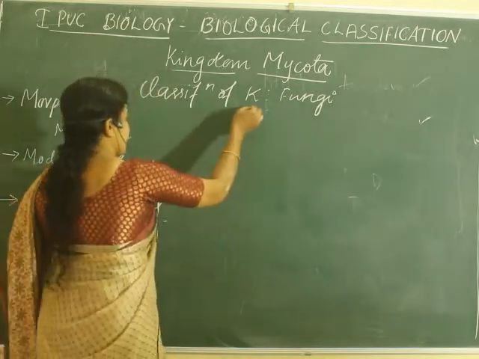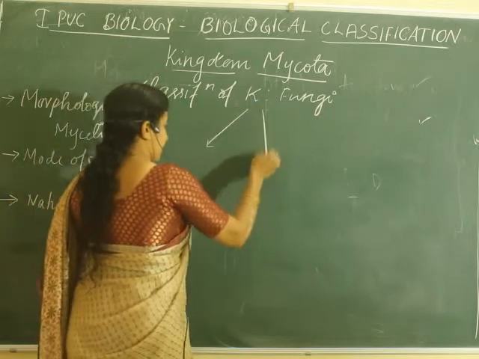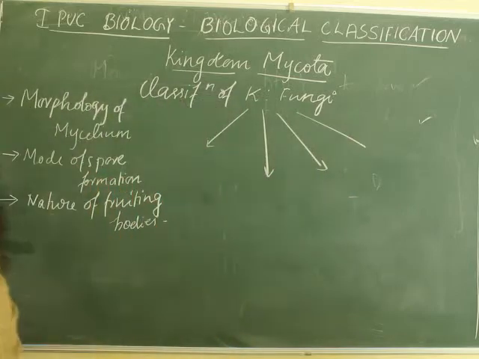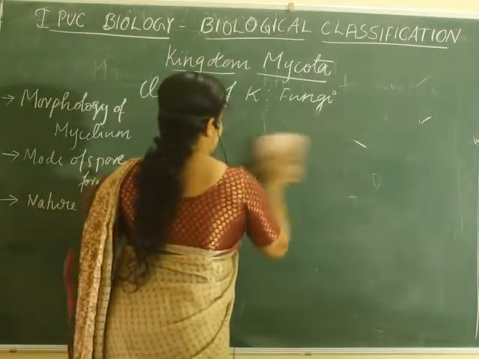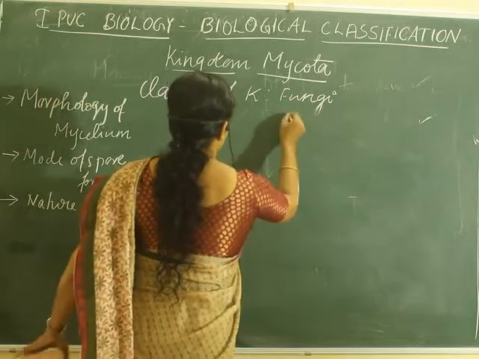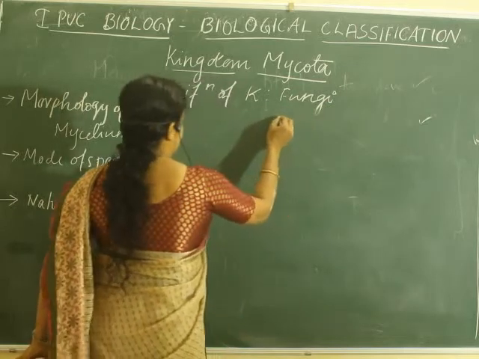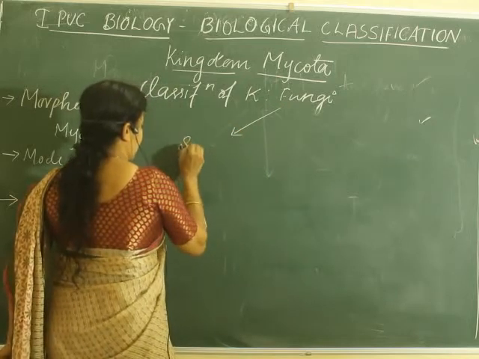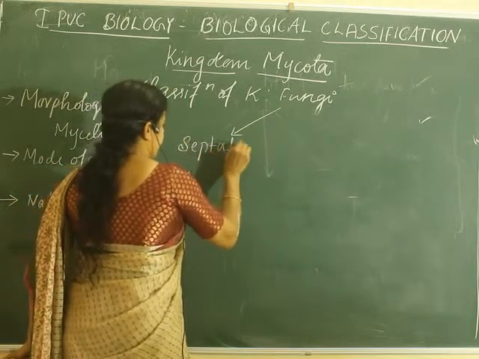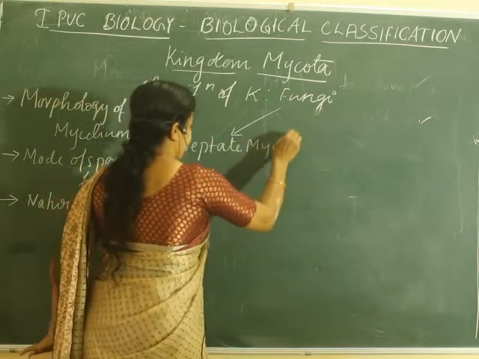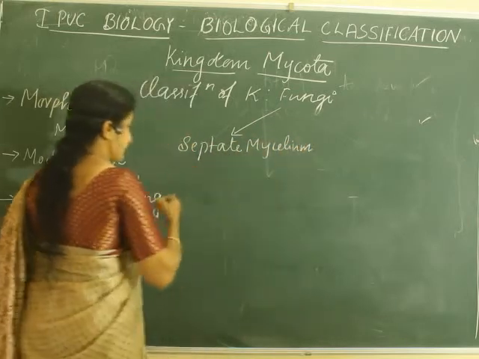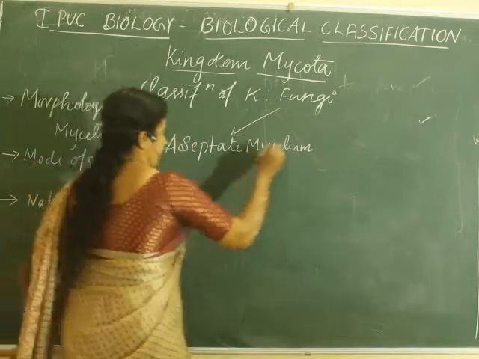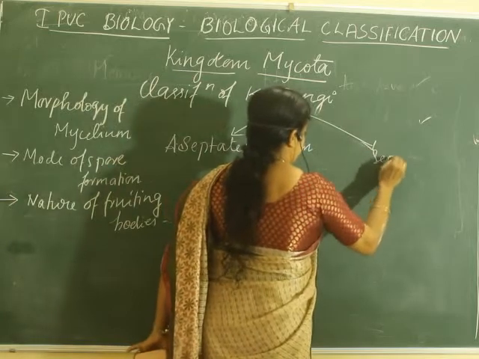Now, the classes of kingdom fungi. Which are the four classes? Sorry, not three, it is four. Before that, we'll make this classification easy by understanding their nature of mycelium. I said two types of mycelium can be seen. What are they? Aseptate and septate, depending on whether there are septa. We'll write aseptate first, then the second one is septate.